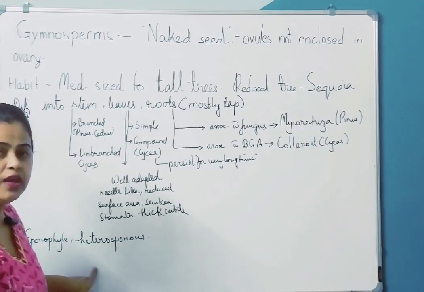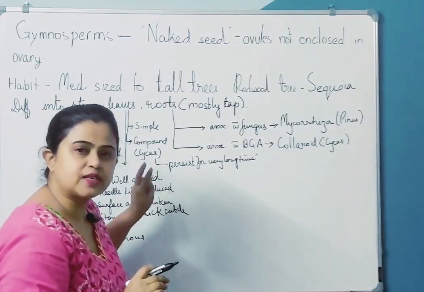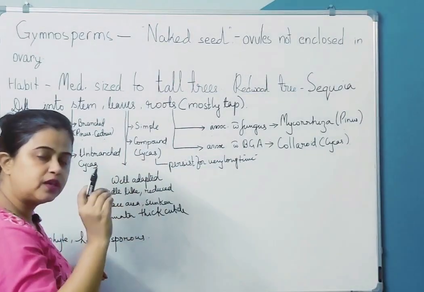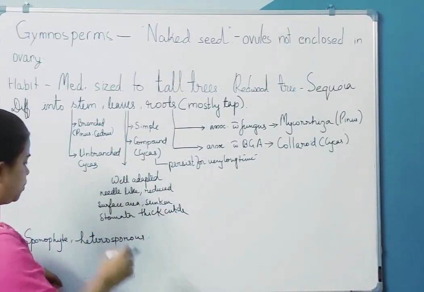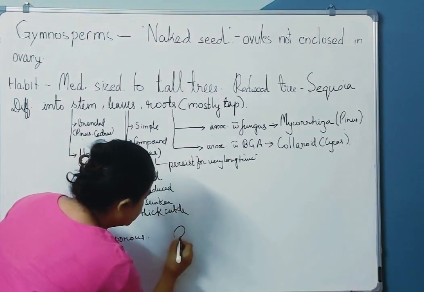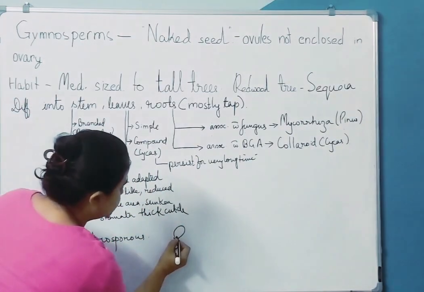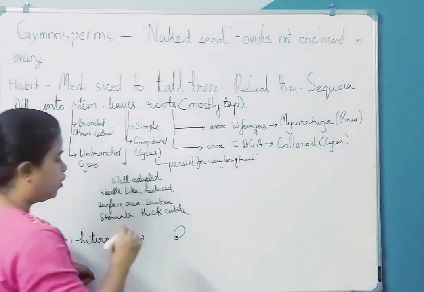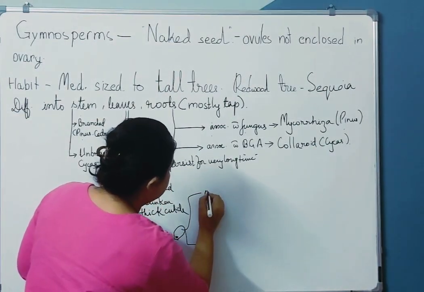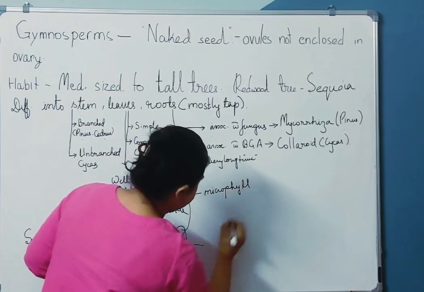In pteridophytes we had seen that the spores were there under the leaf. Here the leaves are only associated with photosynthesis. They are not associated with holding sporogenous tissue. Here it is a leaf-like structure, mind it. Leaf-like structures bear sporogenous tissue. Okay? Or the leaf-like structure that bears sporogenous tissue can be of two types: microphyll, megaphyll.